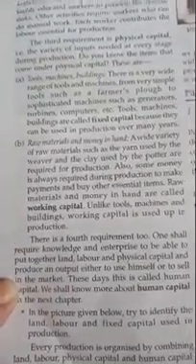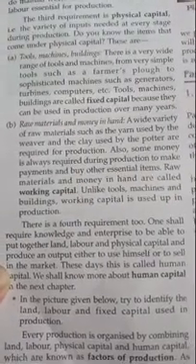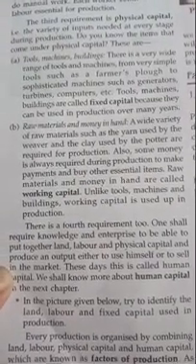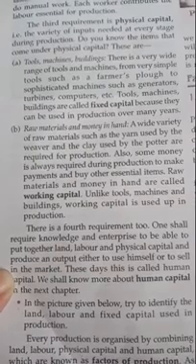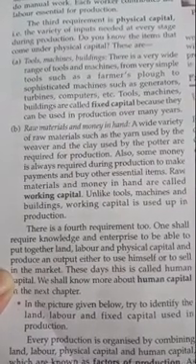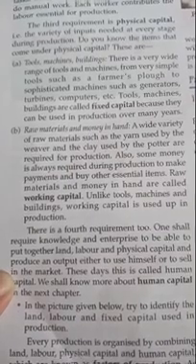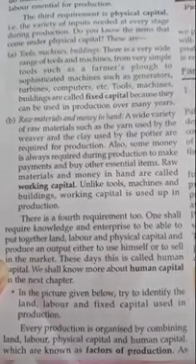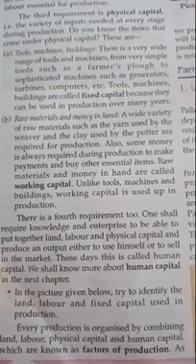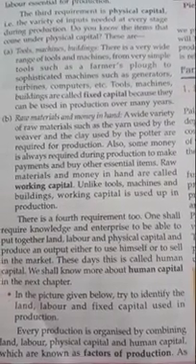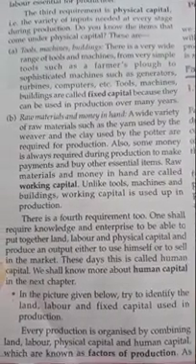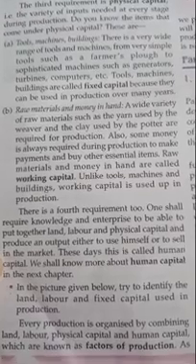Now second physical capital is raw material and money in hand. A wide variety of raw materials such as the yarn used by the weaver and the clay used by the potter are required for production. Also, some money is always required during production to make payments to buy the other essential item. Raw material and money in hand are called working capital.